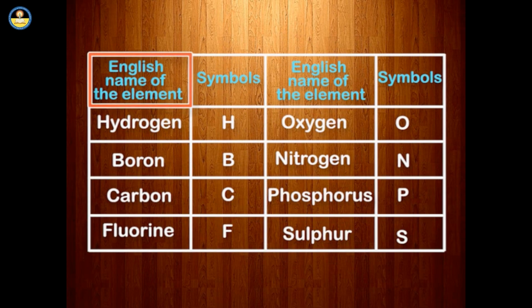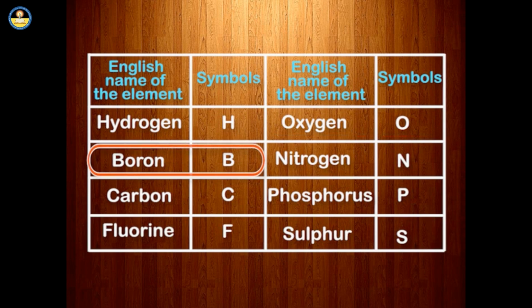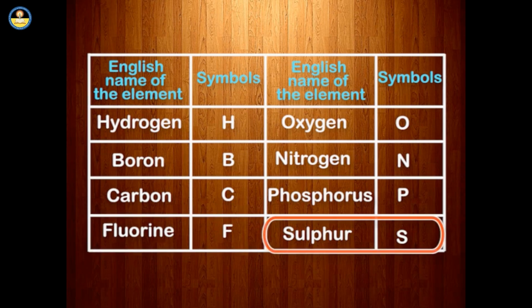Hydrogen, H. Oxygen, O. Boron, B. Nitrogen, N. Carbon, C. Phosphorus, P. Fluorine, F. Sulfur, S.